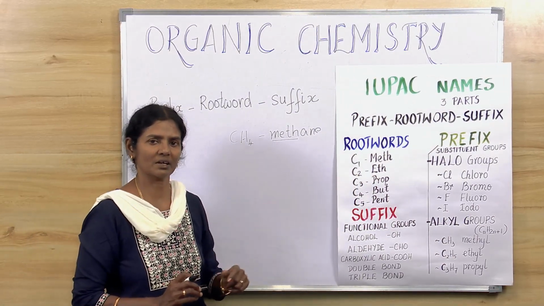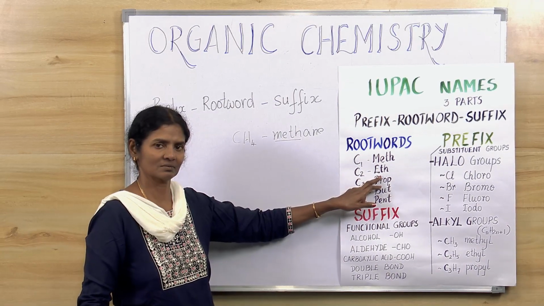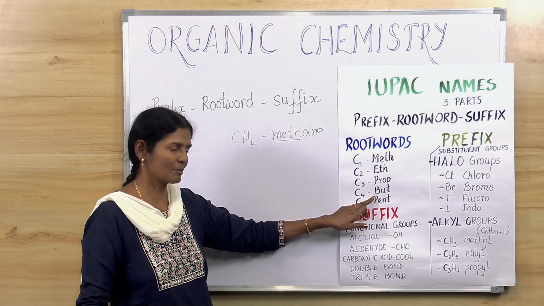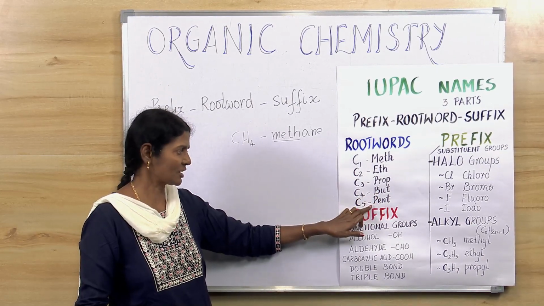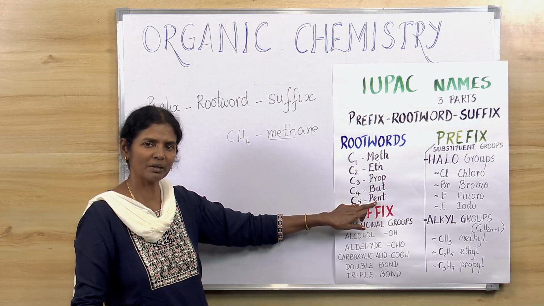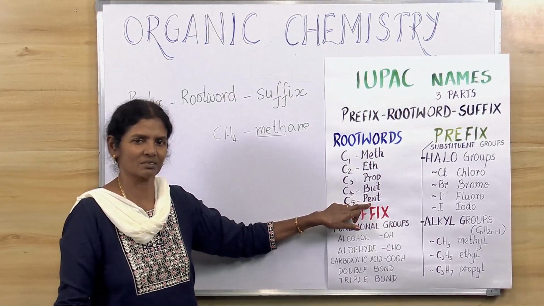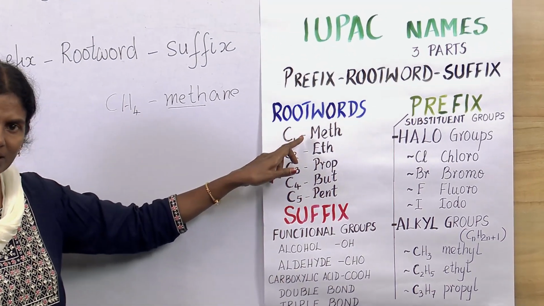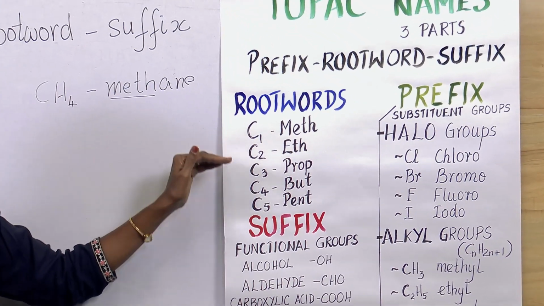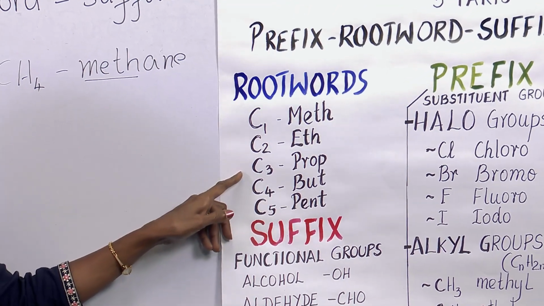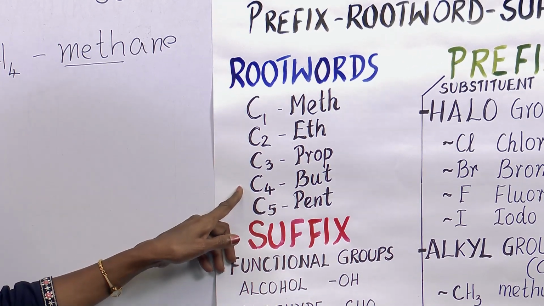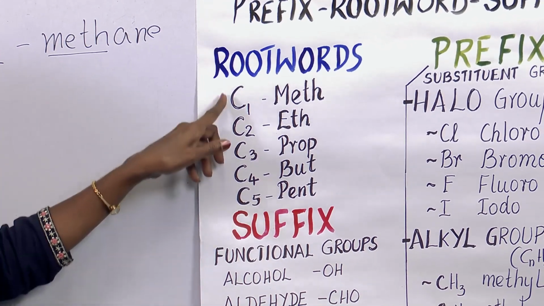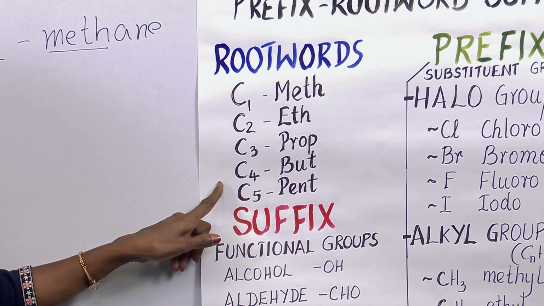Supposing there are 2 carbon atoms, it starts with eth. 3 carbon atoms starts with prop. 4 carbon atoms is bute. 5 carbon atoms is pent. Pent you must be familiar, pentagon. Okay, so 1 carbon atom is meth, 2 is eth, 3 is prop, 4 is bute and 5 is pent. These are the only root words that we need to be familiar with.